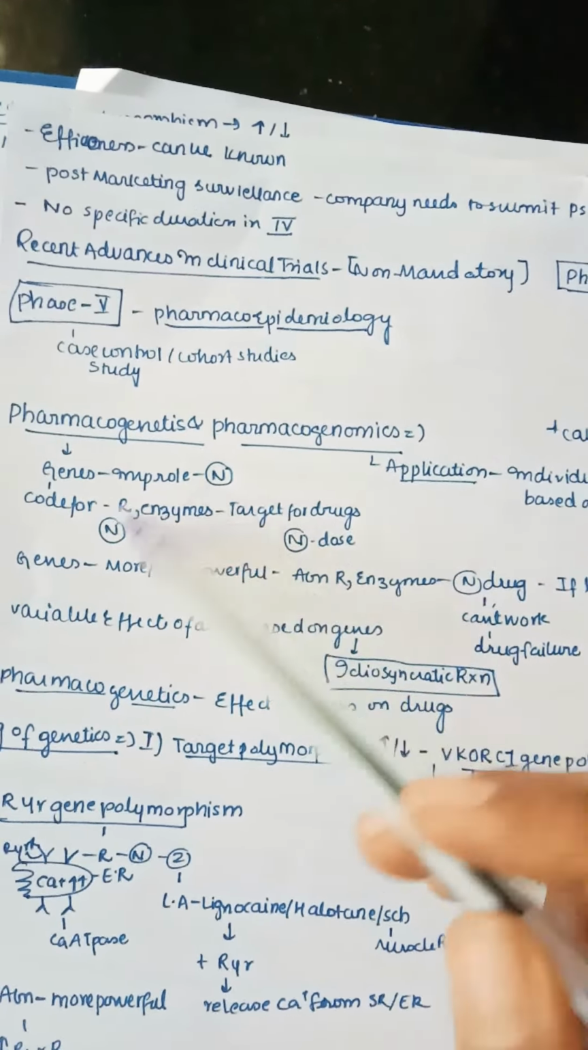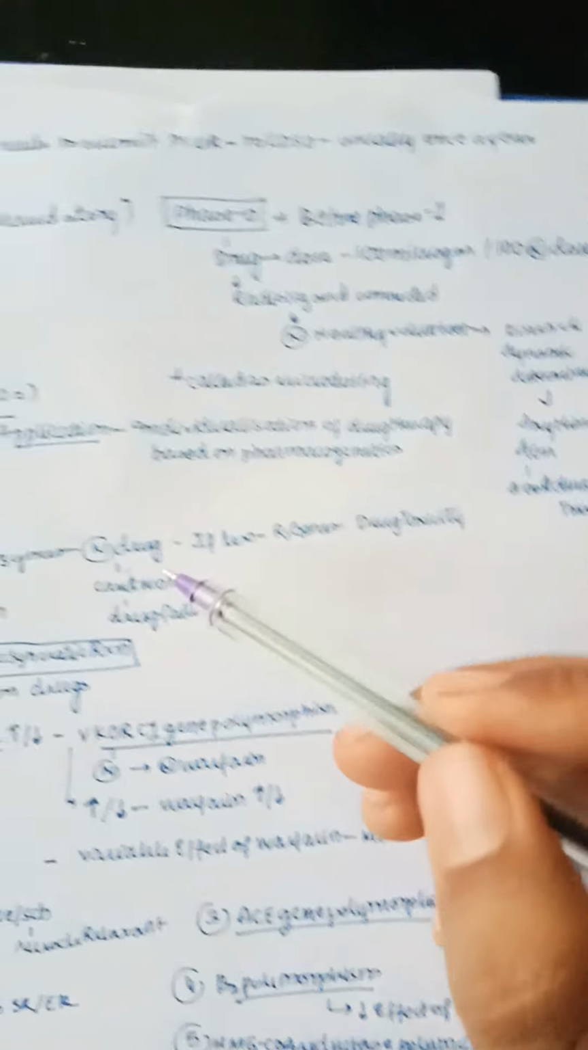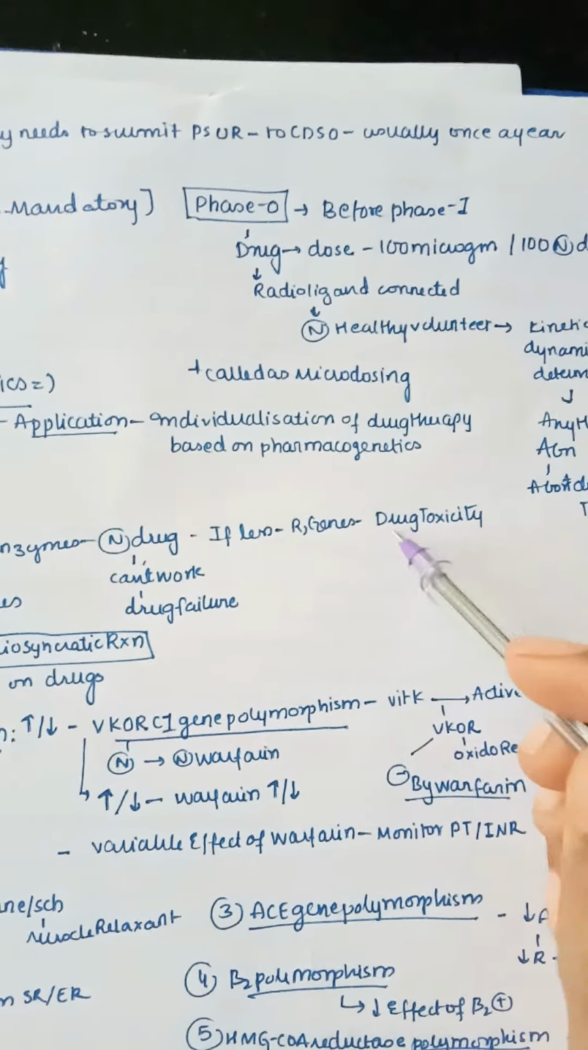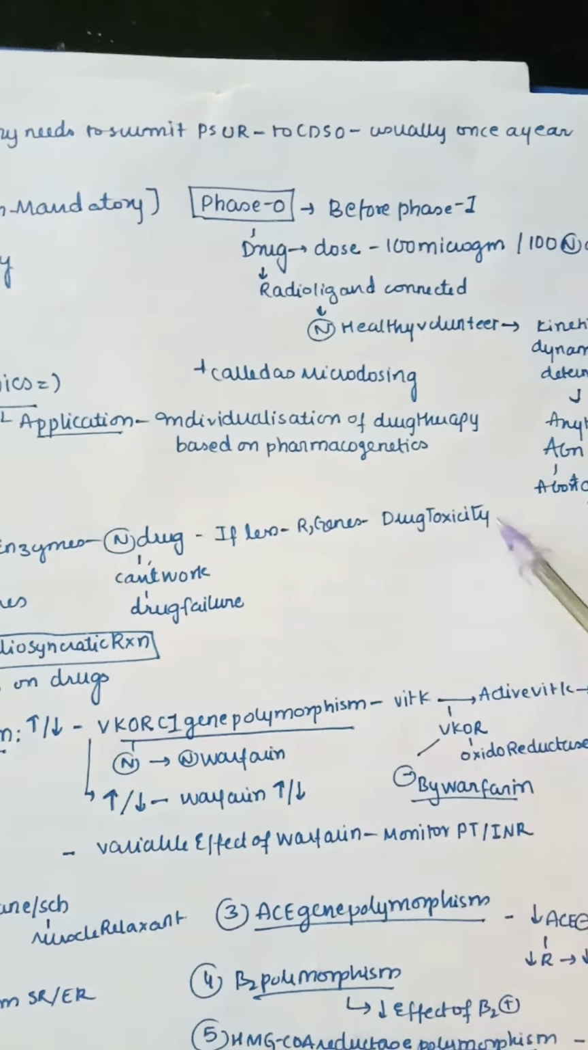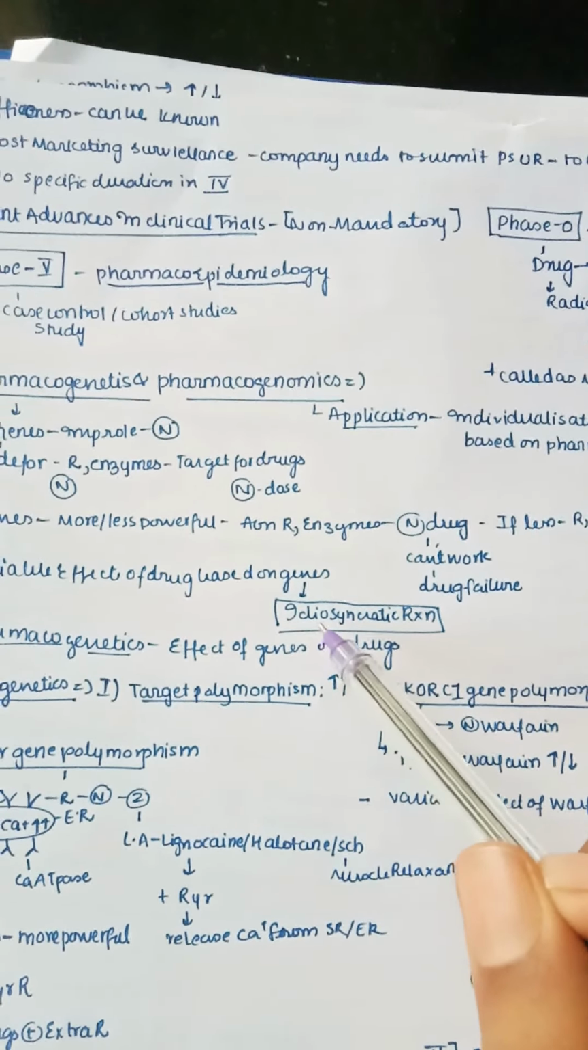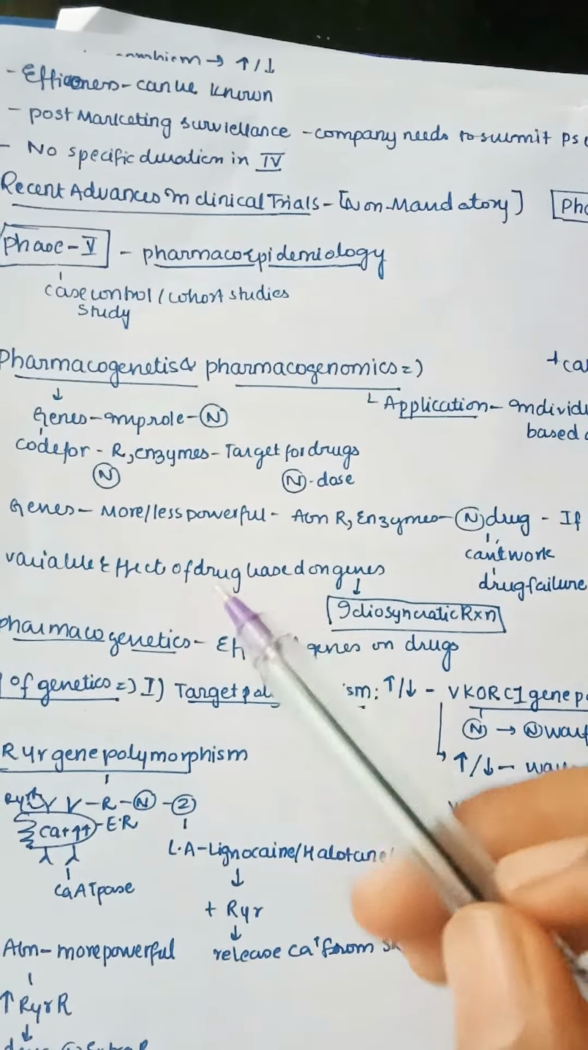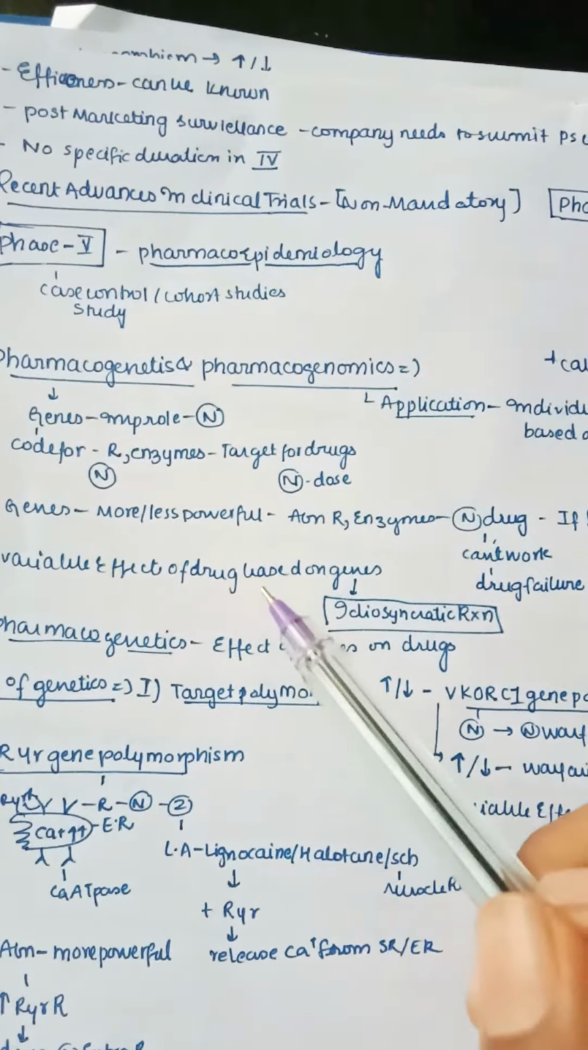But if the genes are abnormal, that is, if they may be more or less powerful, then the receptors and enzymes also will be abnormal. So if we give the normal drug dose, it will not work, so it leads to drug failure. For example, if the receptors and genes are working less and we give the normal dose of drug, it will lead to drug toxicity, because the drug accumulates in the body. There are variable effects of the drug based on the genes. This is known as idiosyncratic reaction, which I have covered in adverse drug reactions, right?